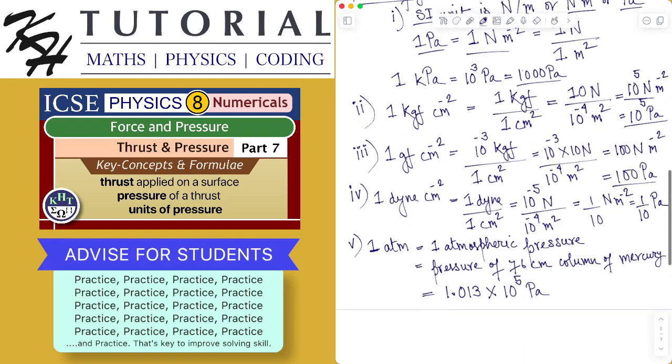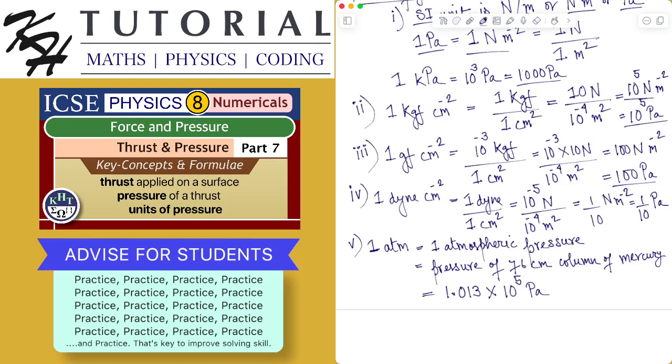Let's see what will be 1 dyne per centimeter square. Now 1 dyne per centimeter square is nothing but a pressure created on a surface having area of 1 square centimeter, where the thrust applied on the surface being 1 dyne. So this is 1 dyne divided by 1 centimeter square. 1 dyne we know is 10 to the power minus 5 Newton. So 10 to the power minus 5 Newton divided by 10 to the power minus 4 meter square. After simplification, this becomes 1 by 10 Newton per meter square or 1 by 10 Pascal. So 1 dyne per centimeter square is equal to 1 by 10 Pascal.